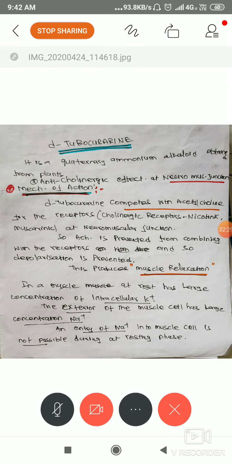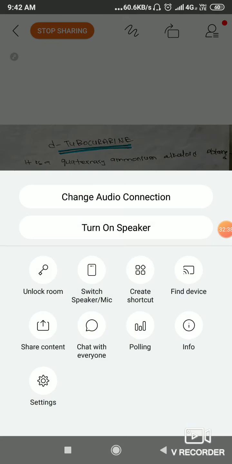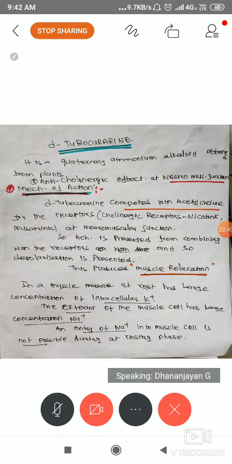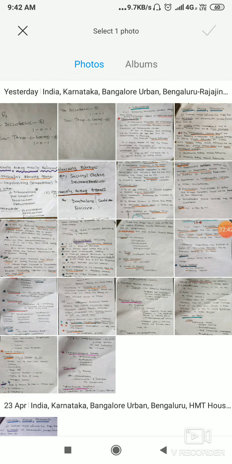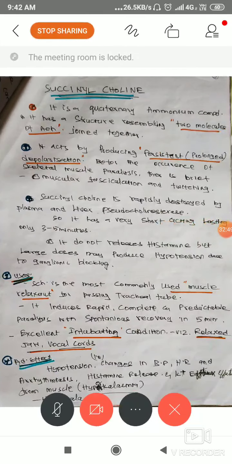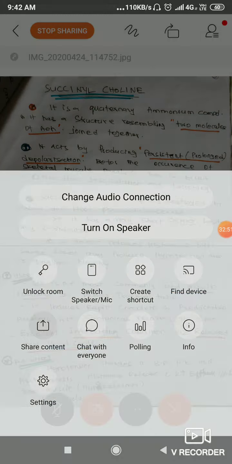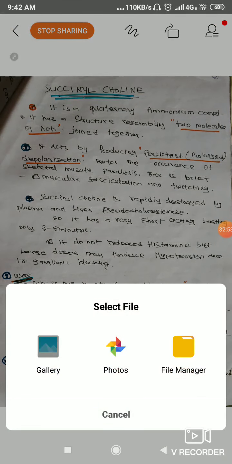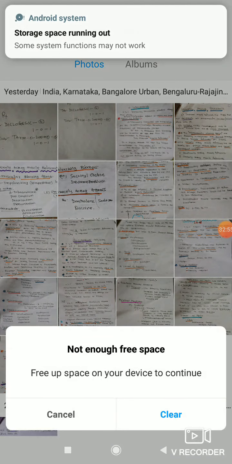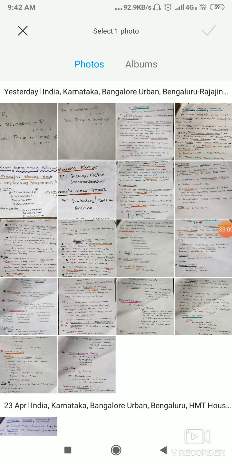The first point is the anticholinergic action. The second thing is the electrolyte exchange mechanism they are trying to explain. By entry of sodium, the depolarization will start, with entry of sodium and efflux of potassium. Because of depolarization, muscle contraction will occur.